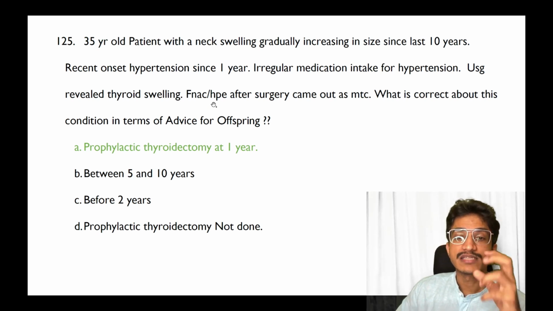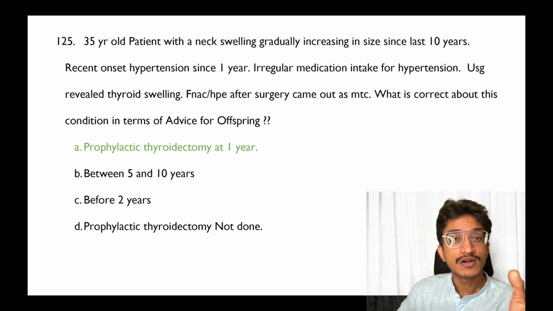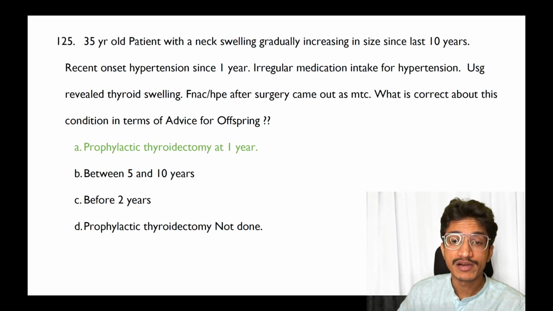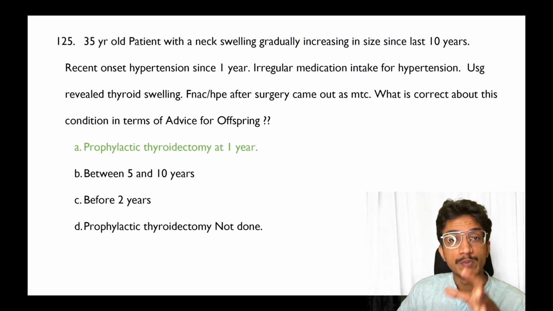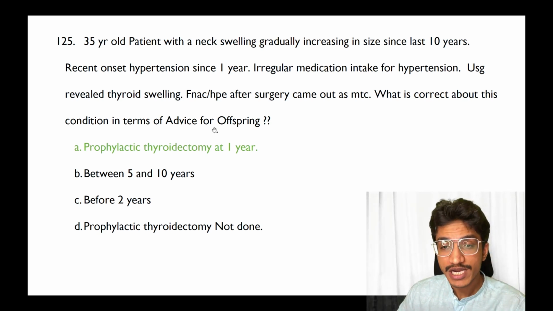Moving on to the next, 35-year-old, neck swelling increasing over the last 10 years with recent onset hypertension, with thyroid swelling, pheochromocytoma, adrenal swelling. So it is more likely to be a MEN syndrome, because only medullary thyroid cancer and pheochromocytoma.